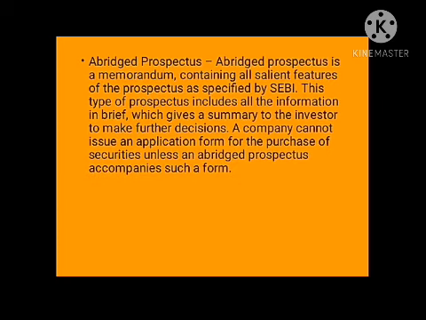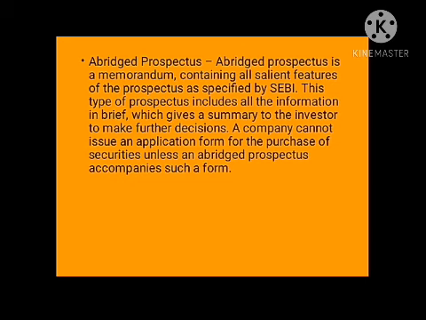Then coming to the next type of prospectus, that is abridged prospectus. It is like a memorandum which contains all the features specified by SEBI. SEBI is the Securities and Exchange Board of India, which lays the guidelines regarding the company's working.